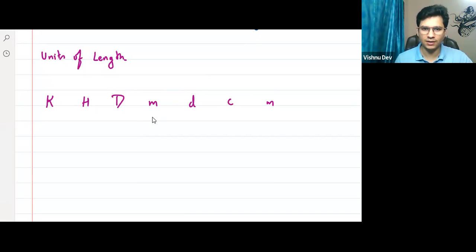Suppose this is meter. Kilometer, hectometer, decameter, meter. Very good. So this is meter. Meter, decimeter, centimeter, millimeter. Kilometer, hectometer, decameter, meter, decimeter, centimeter, millimeter. Kilo, hecto, deca, deci, centi, millimeter.